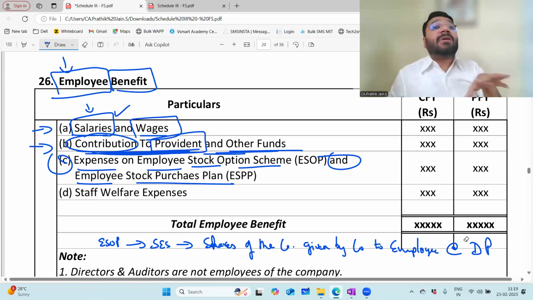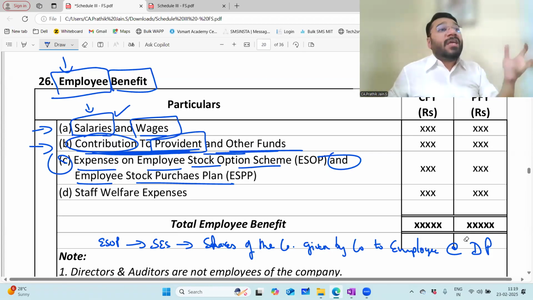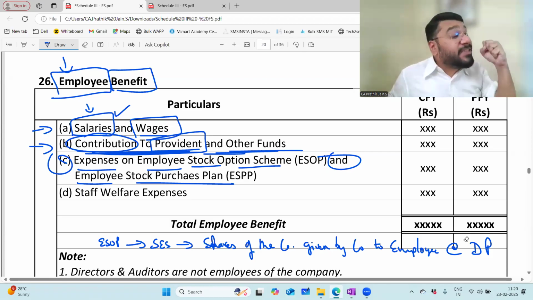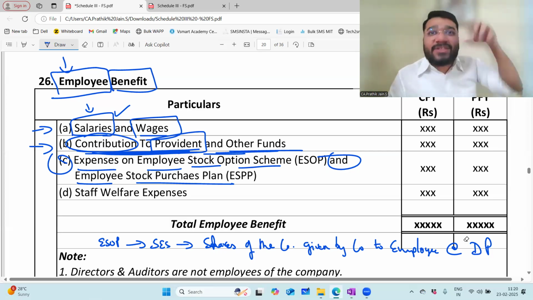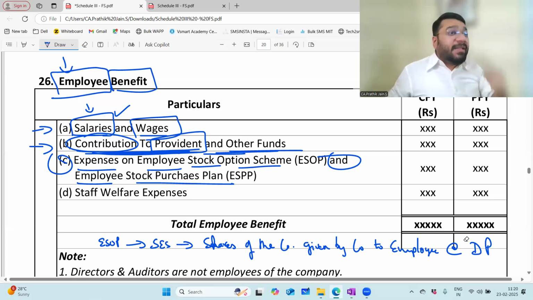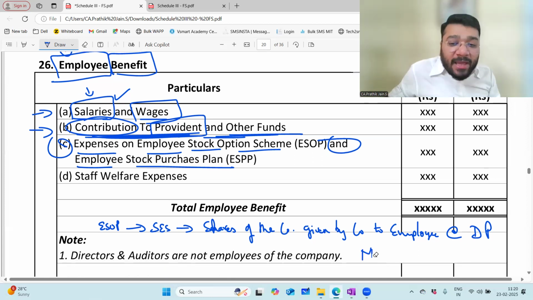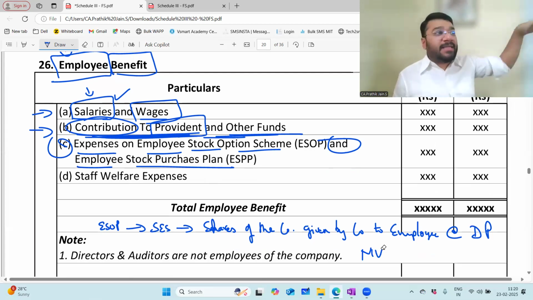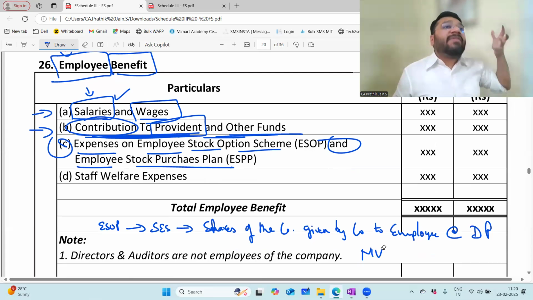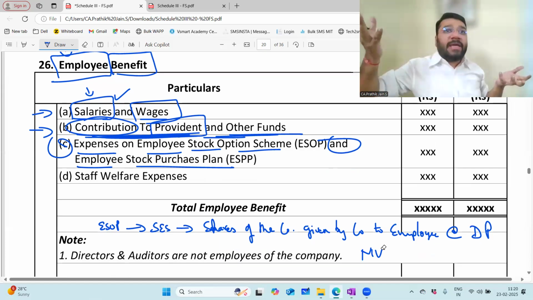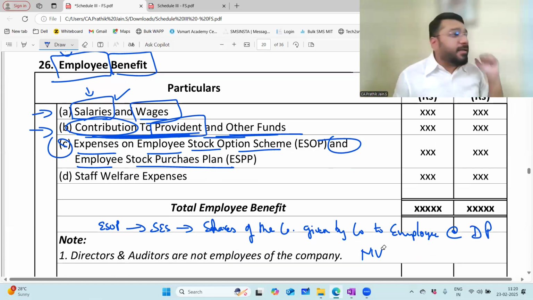So they will give you some targets. If you achieve those targets, those conditions they try to put on you, then you become eligible to get the shares. When you get these shares, what happens? There is a market value of the shares, correct? In the market, there's a value of the shares. If it is listed on the stock exchange, you get the market value in the stock market.